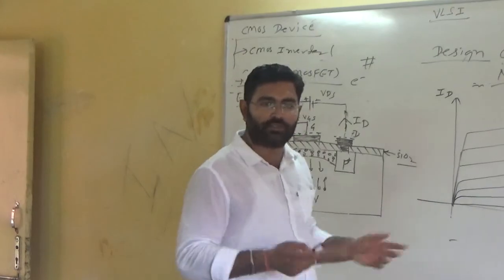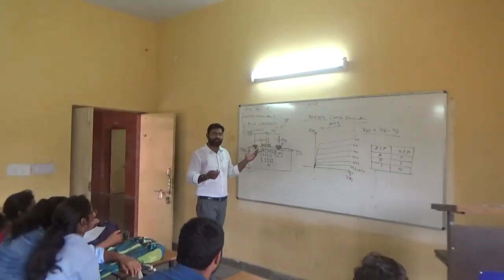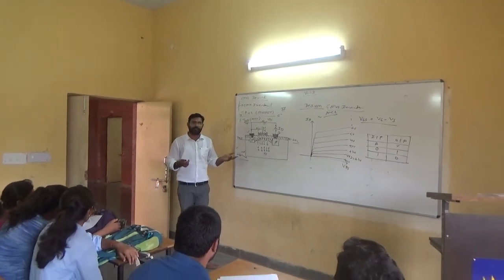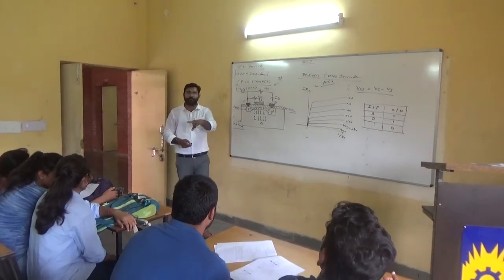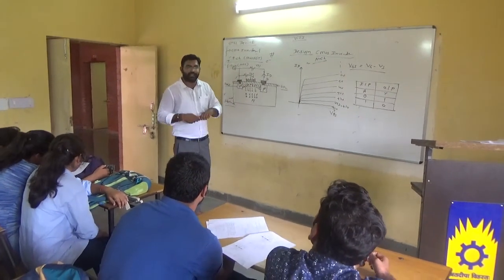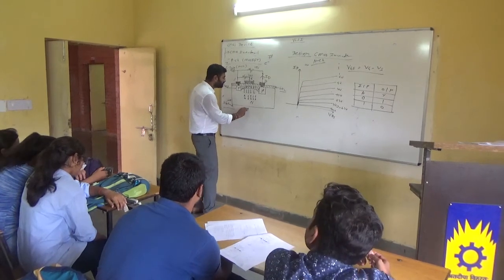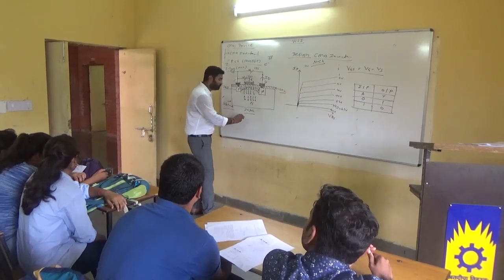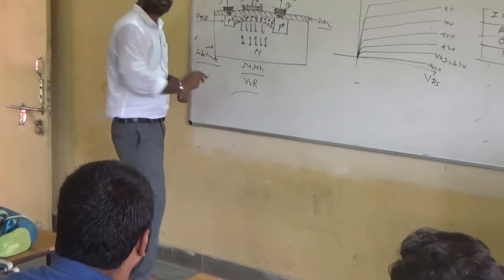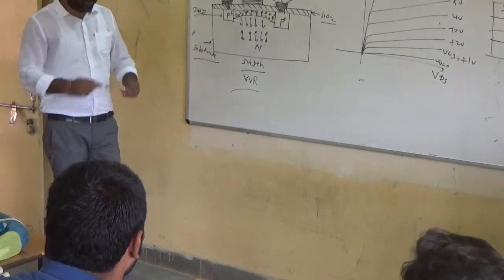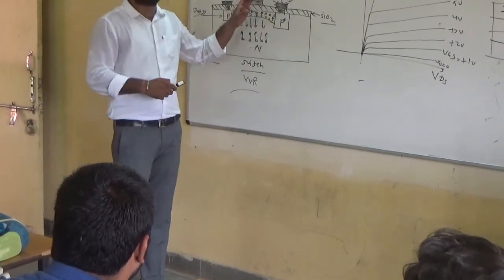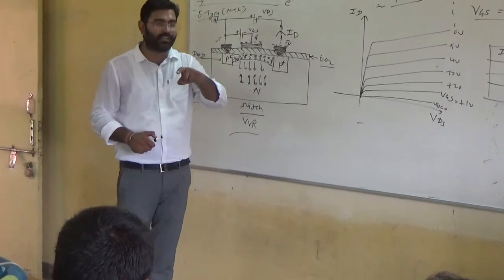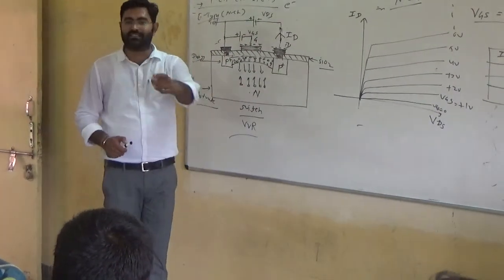As a switch, obviously. As a switch is its main application. The main application of BJT is as an amplifier, and the MOSFET is like a switch. As well as a VVR, have you studied? The voltage variable resistor. When you are increasing or decreasing the gate voltage and the drain voltage, you are increasing or decreasing the resistance also.